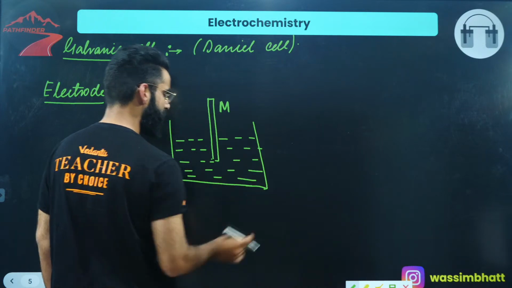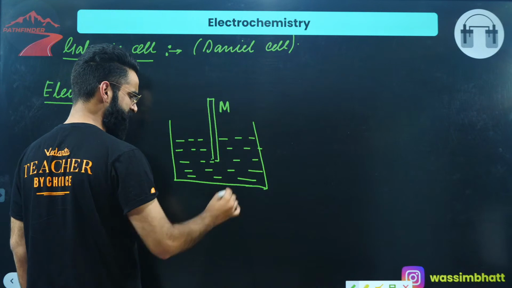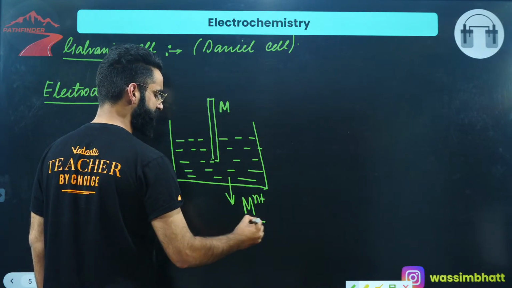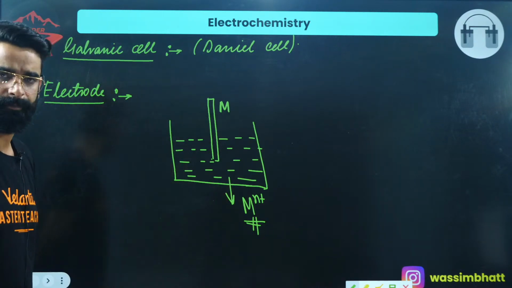Let's assume I'm keeping Mn+ ions in this container.